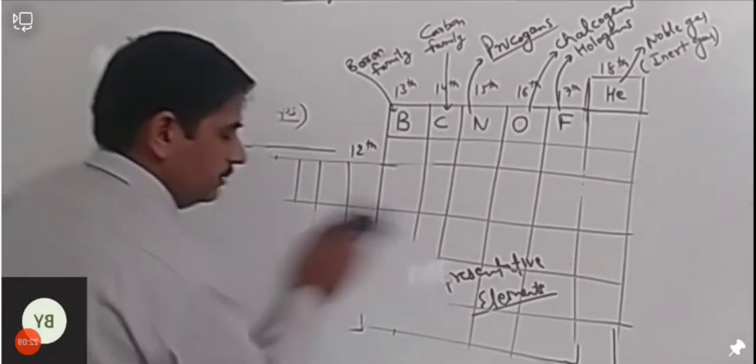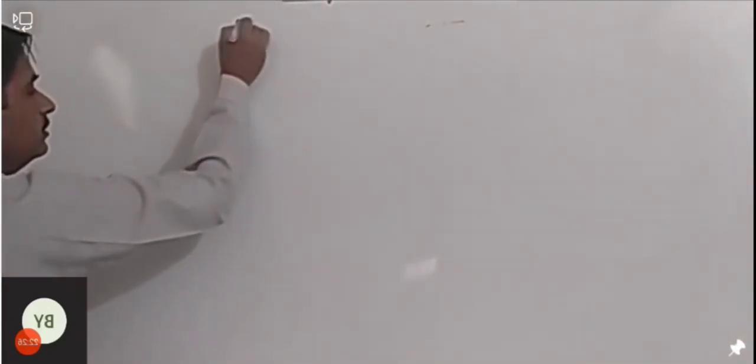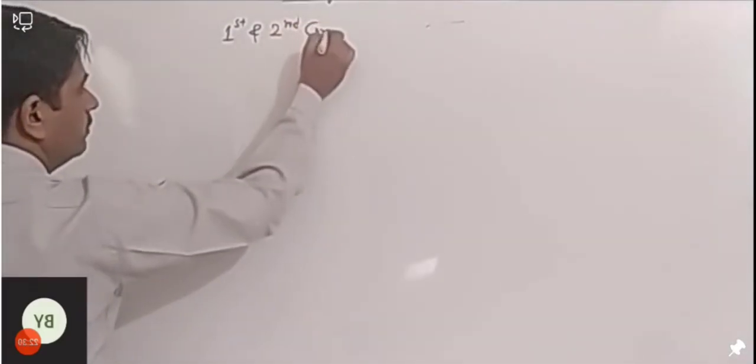Okay, so let's start with alkali metal and alkali earth metal. चलिए उसकी बात करते हैं अपन. Okay, so as I told you that the first and second group elements are alkali metal and alkali earth metal. Okay, so we are discussing about first and second group element.